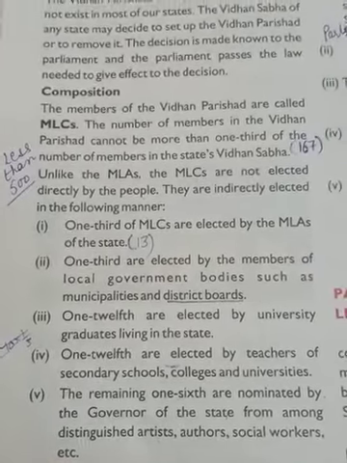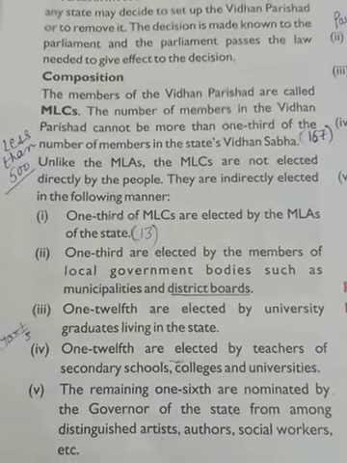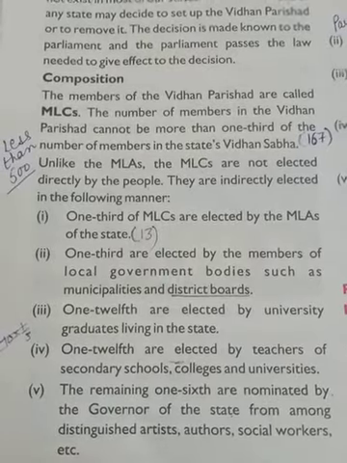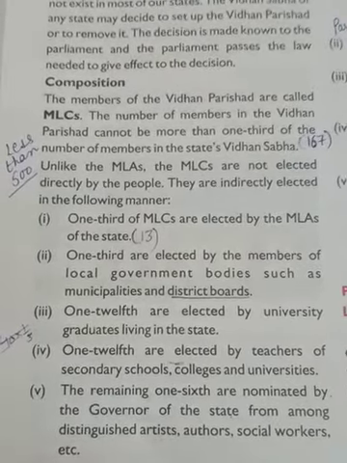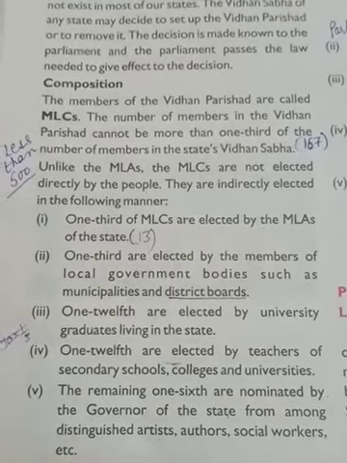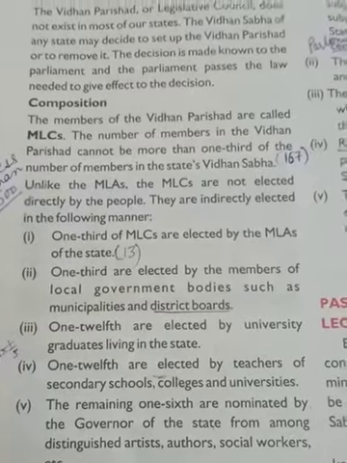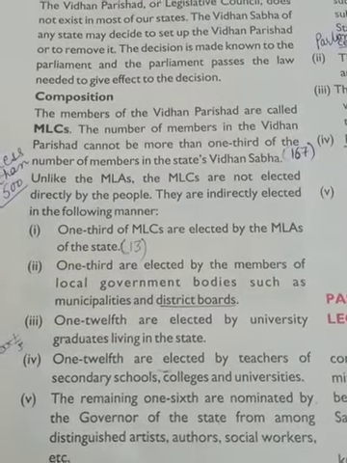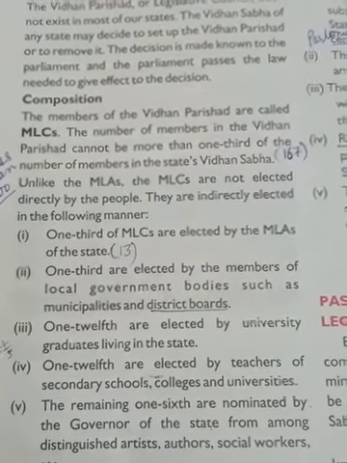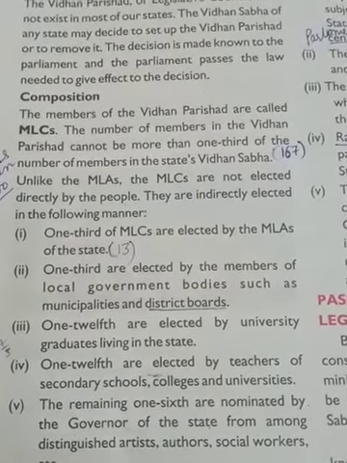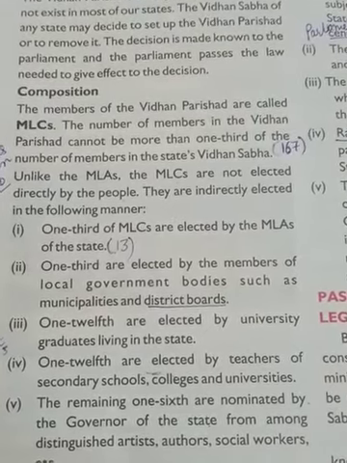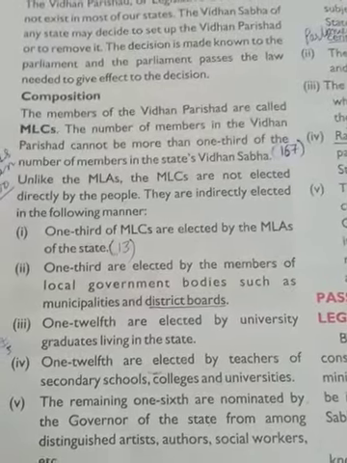And last, the remaining 1/6 are nominated by the governor of the state from among distinguished artists, authors, social workers, etc. Those people who are distinguished in their particular fields are nominated by the governor. So, in short, the members of Vidhan Parishad are elected by MLAs of the state, local government bodies, university graduates, teachers, and the rest by the governor.